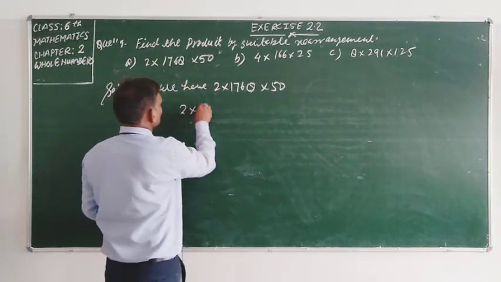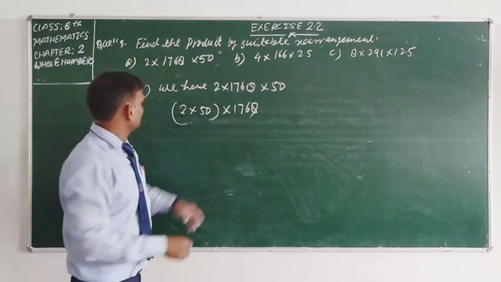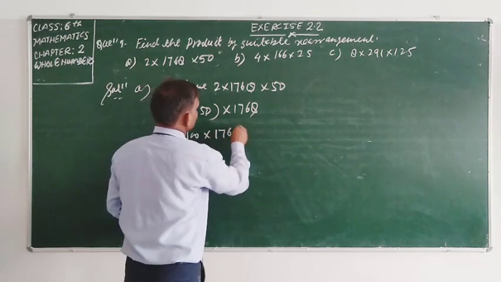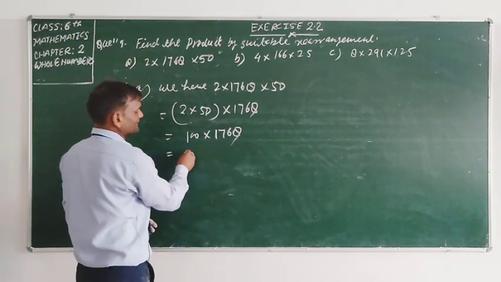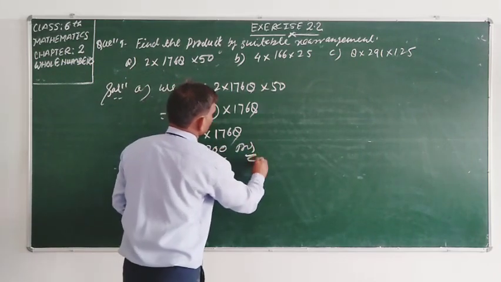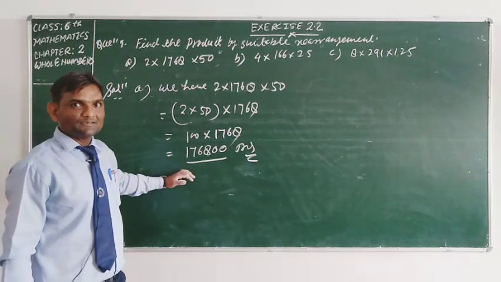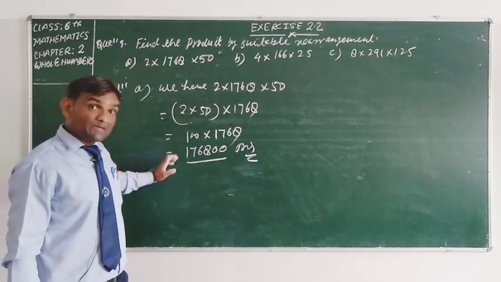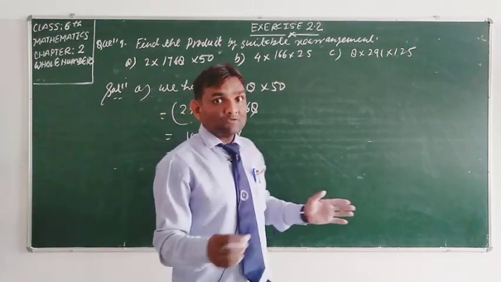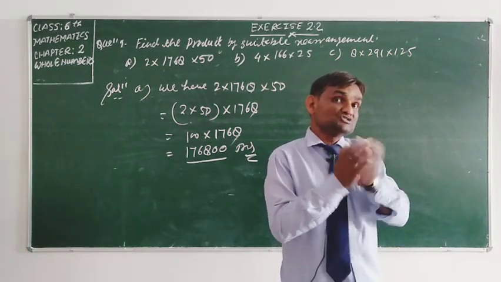So 2 into 50 is 100, and we take 1768 outside, and 100 into 1768, we get the answer 1768, and 00 you will add at the end of your result. This is my answer. Very easy, student. In this way you can make your calculation easy if you are making the group of such 2 numbers, 3 numbers, which give the 0 in your result.